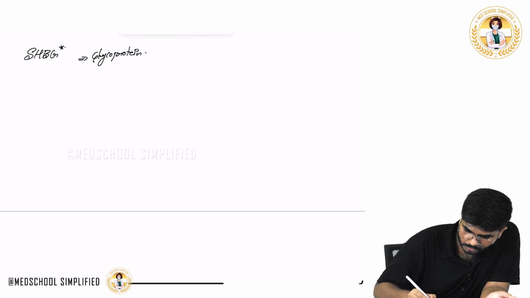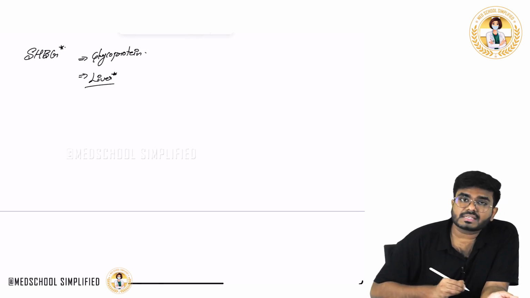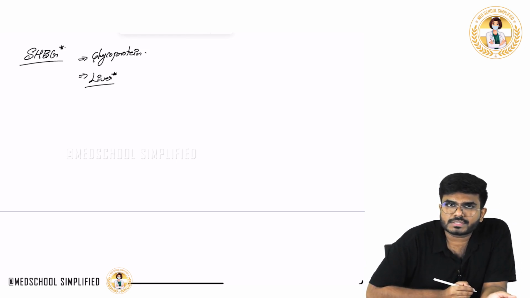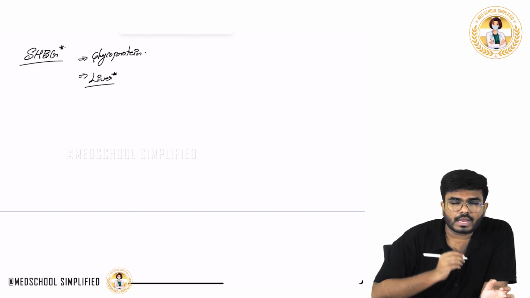Okay, they are glycoproteins. Where are they produced? They are produced in the liver. So the sex hormone binding globulins, are they going to bind with the androgens or with the estrogens?